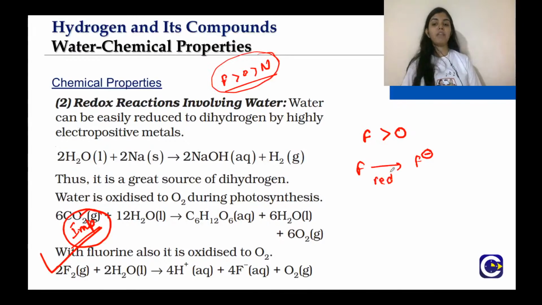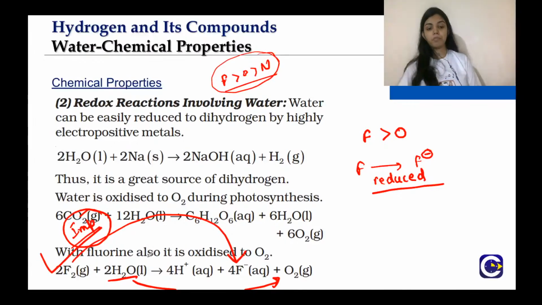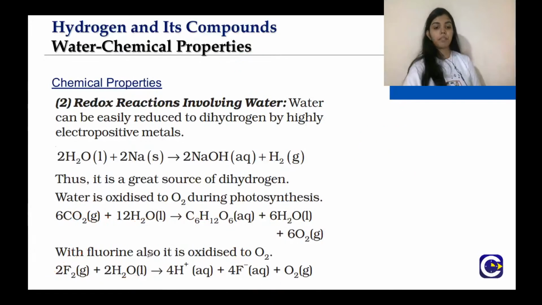That means it is likely to get reduced. So it will oxidize water to O2 and itself get reduced to F minus. Fluorine has the ability to oxidize water into O2. This reaction is of very much importance.